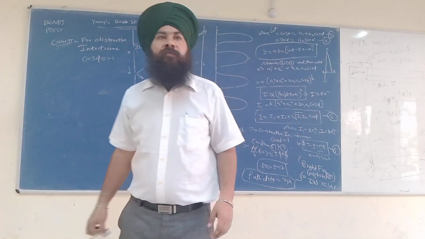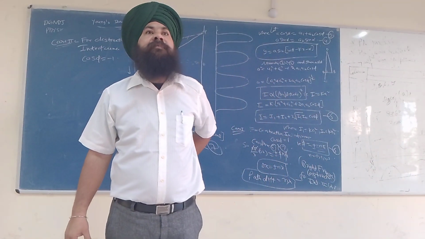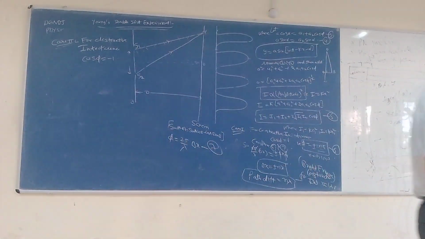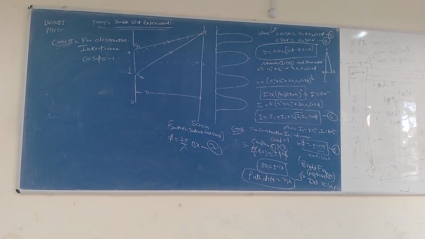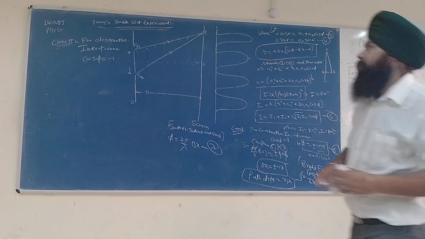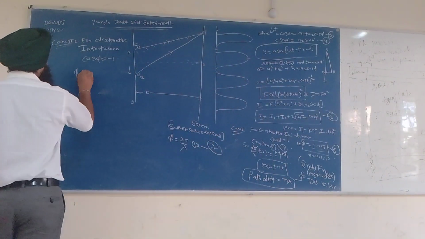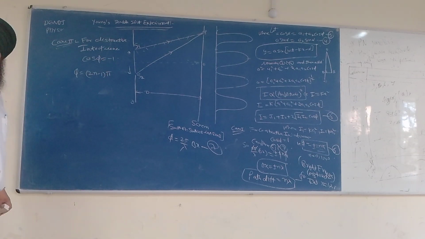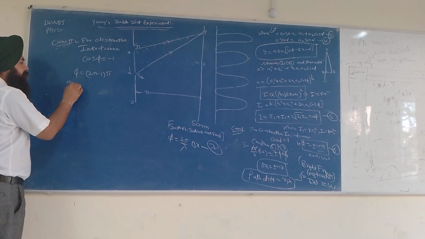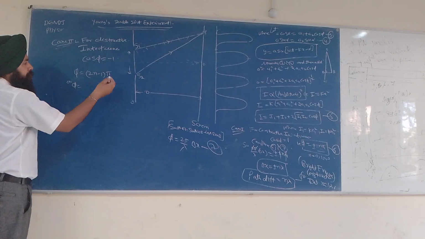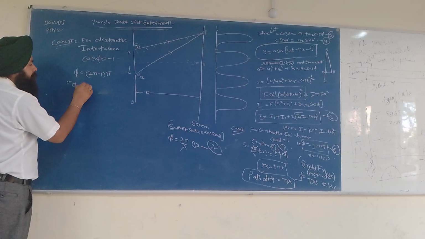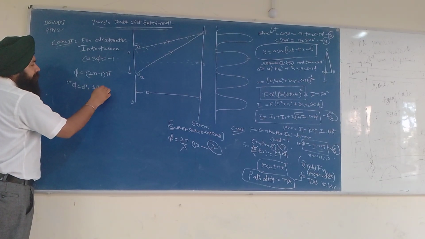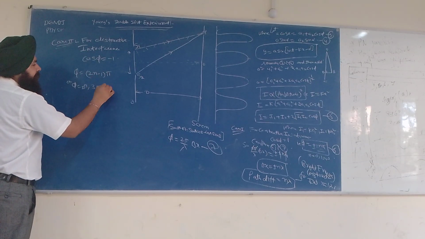Under which value does cos phi have the value -1? When phi is equal to (2n minus 1) into pi, that is phi is equal to pi, plus minus pi, 3 pi, 5 pi.